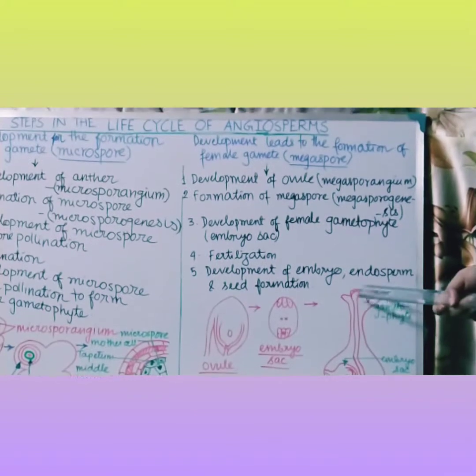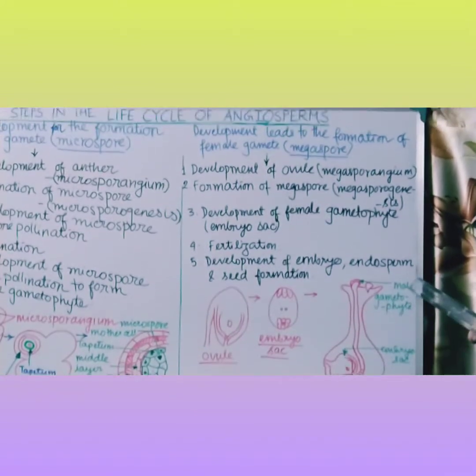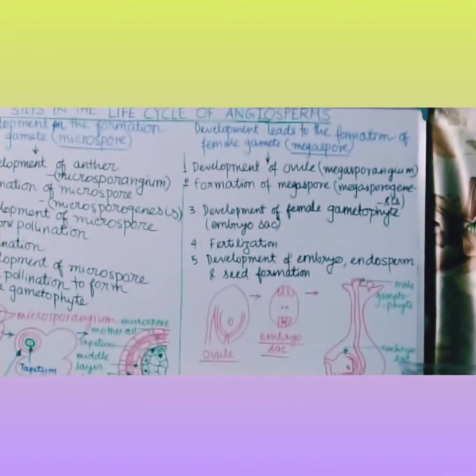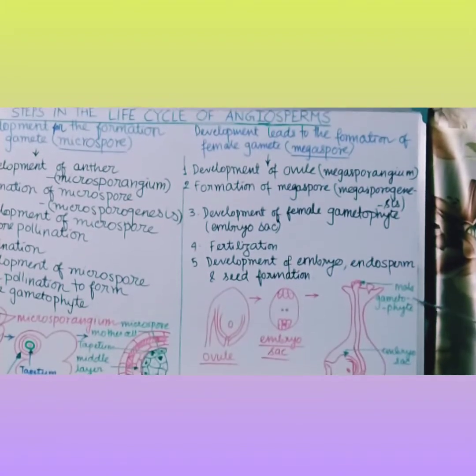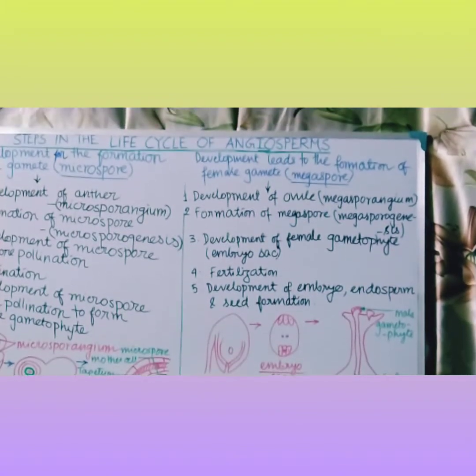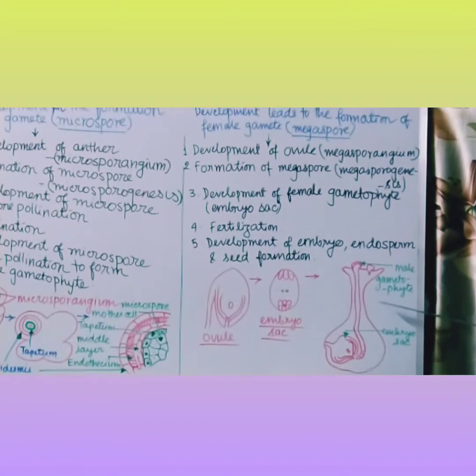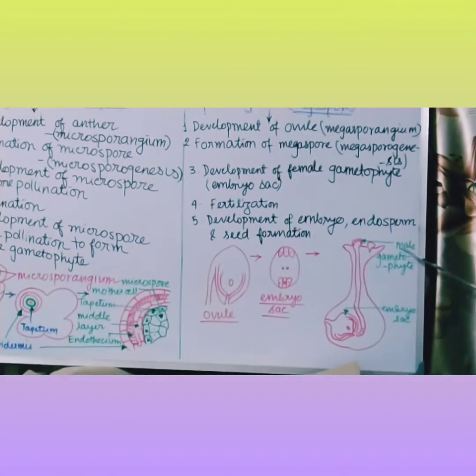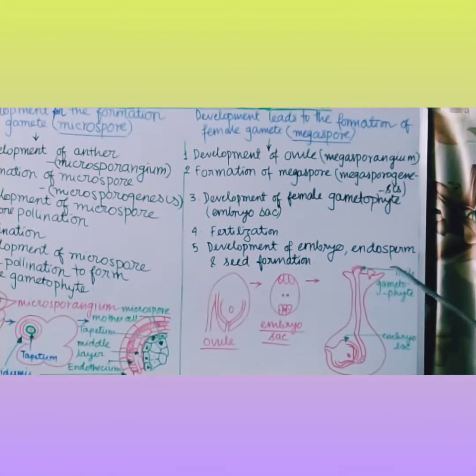Now look at this side. This is a male gametophyte. The pollen tube is coming down. This is male gametophyte. Female gametophyte means embryo sac. So we have to learn this male gametophyte and the female gametophyte. So ultimately the fifth step will be the formation of male gametophyte and the female gametophyte.